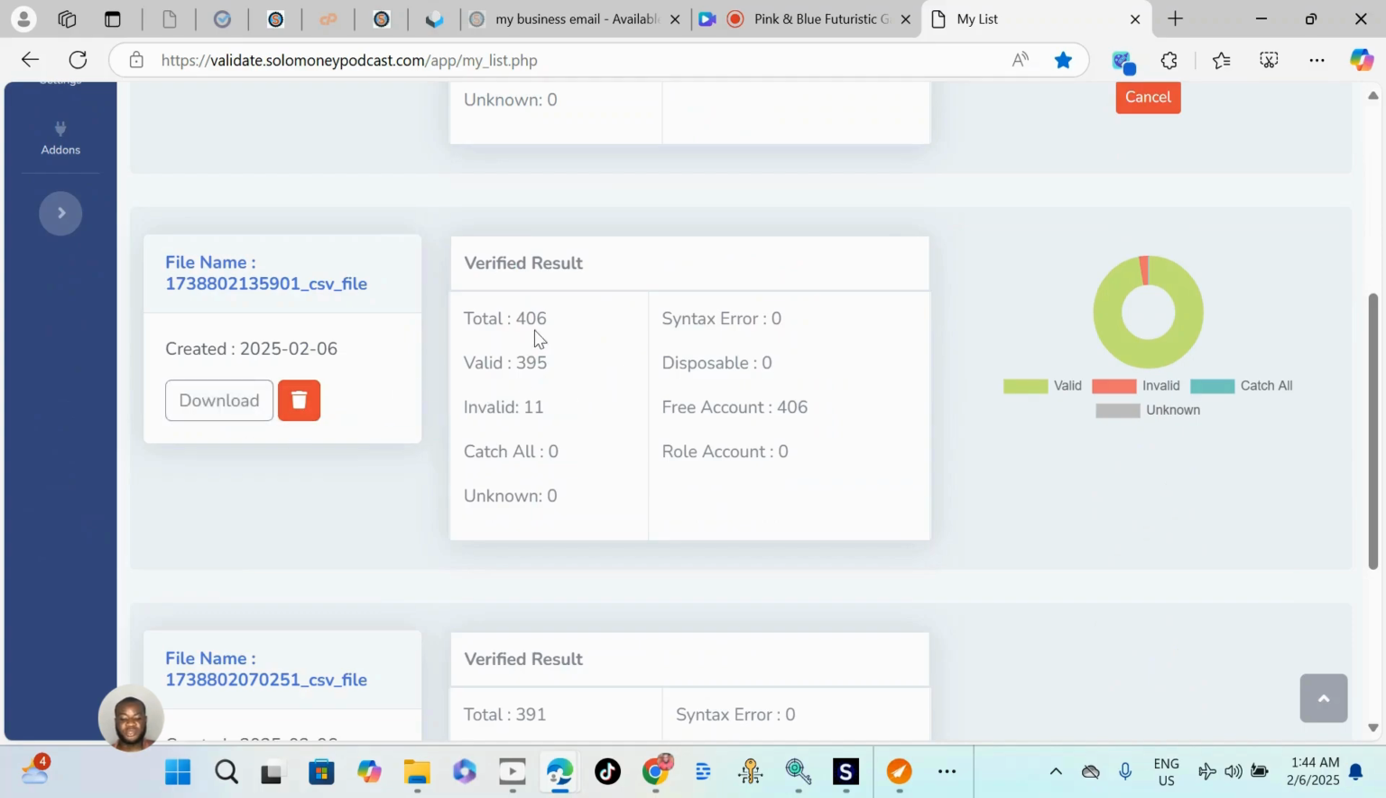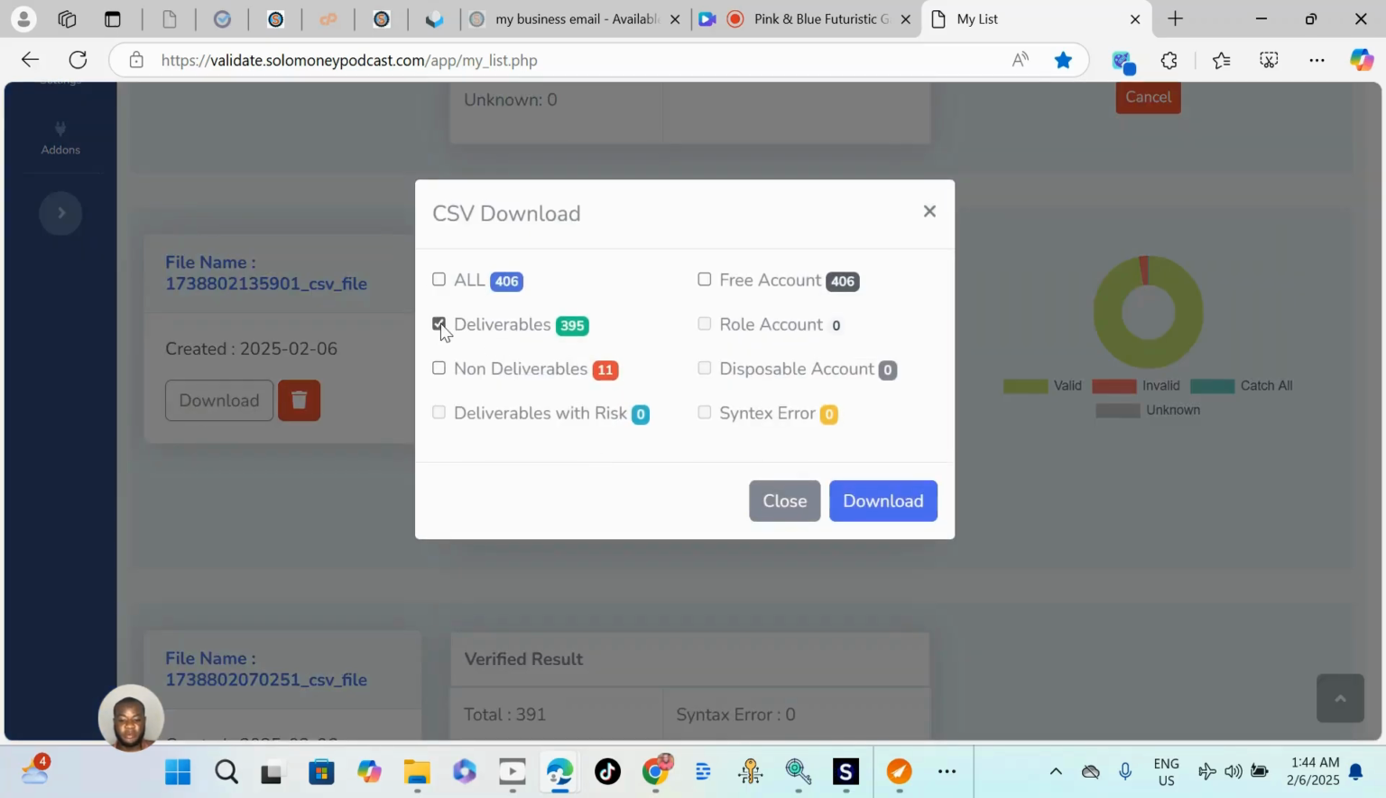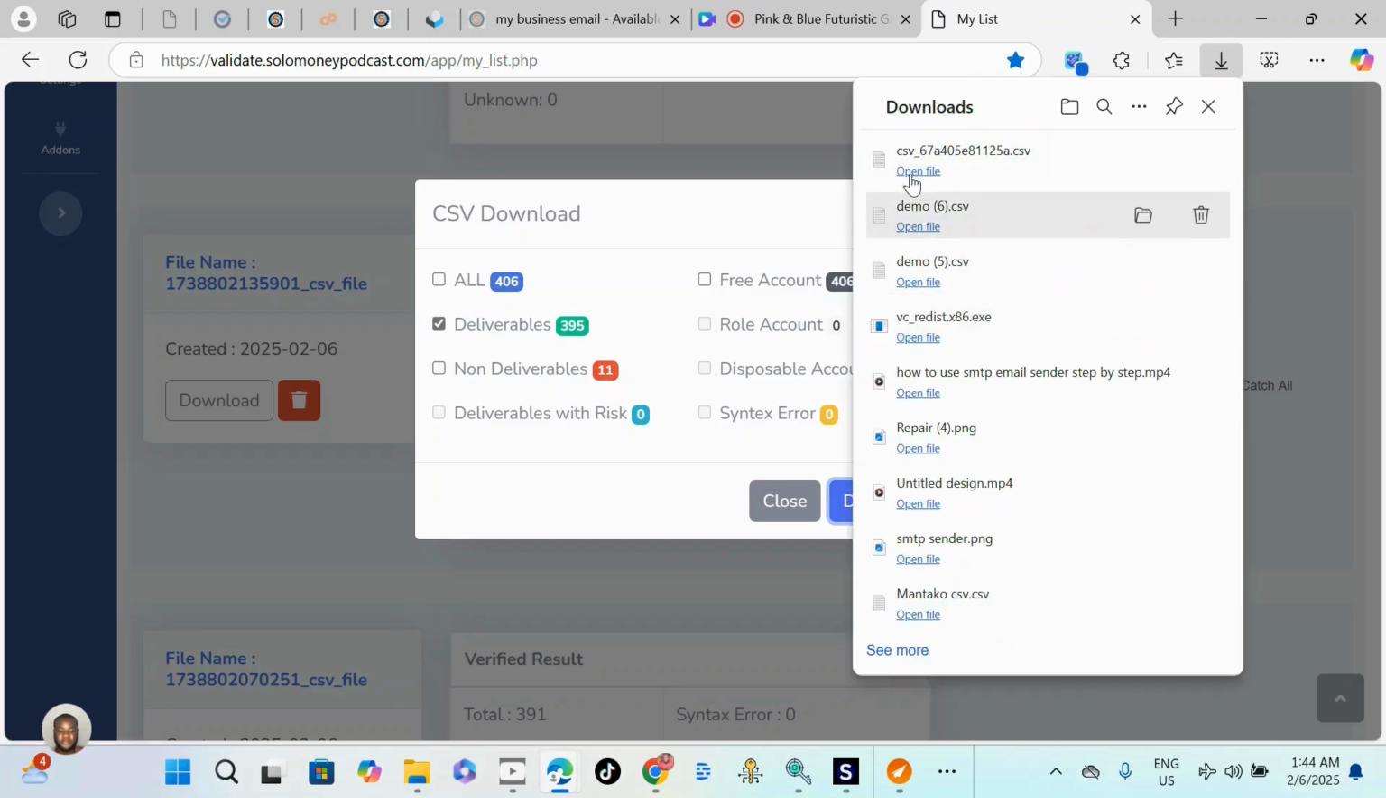Now I have to export these 395 email addresses, the people that I want to send messages to. I want to export this to my sender. Click download and select only deliverable emails, download it. You can see the file automatically downloaded on my PC.